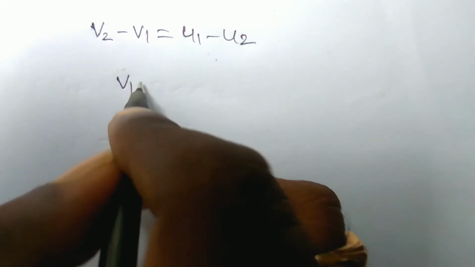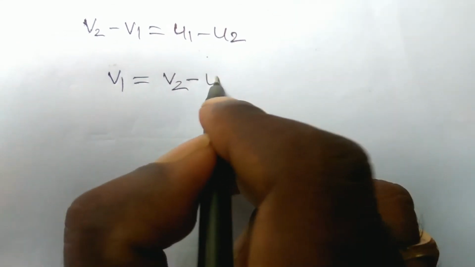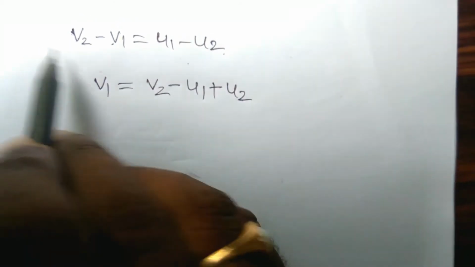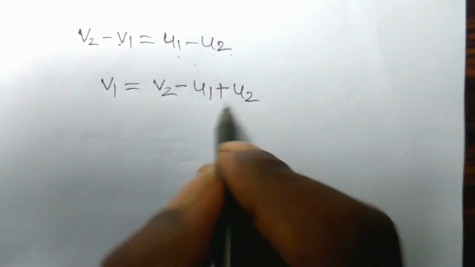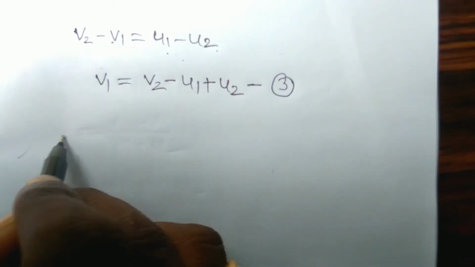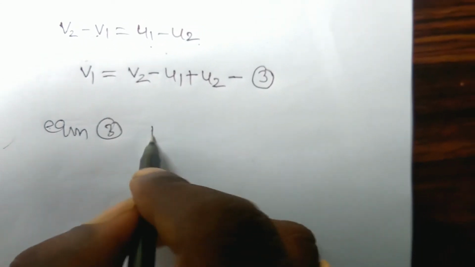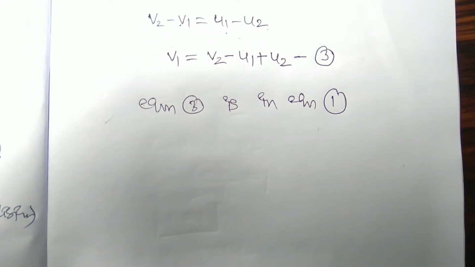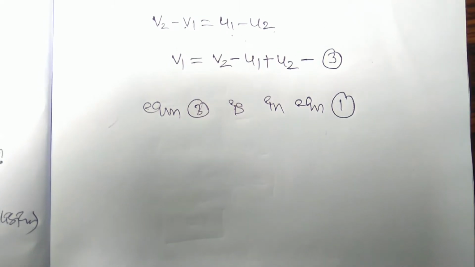From this equation, v2 minus v1 is equal to u1 minus u2, you should write v1 is equal to v2 minus u1 plus u2, okay? This v1 should be on this side, this will be the left side, then v2 minus u1 plus u2. So this is equation, let it be 3. So equation 3 is substituted in equation 1. Just simply substitute and do the same process, you have to get the value of v2, okay?